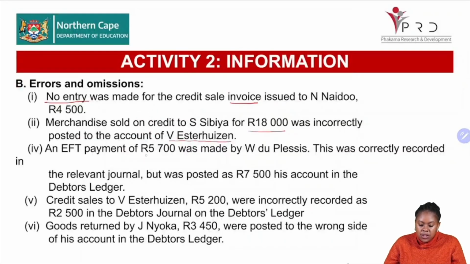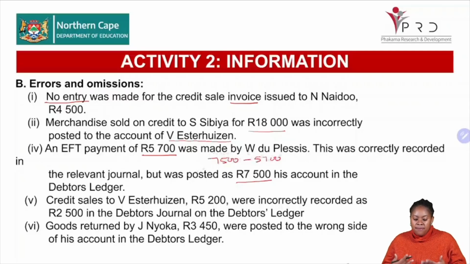It says an EFT payment of 5,700 was made by W. Duplessis. This was correctly recorded in the relevant journal, but was posted as 7,500 to his account in the debtors ledger. All right, so then what do we do over here? The payment was 5,700, but we posted it as 7,500. We find the difference between the two. We will say 7,500 subtract 5,700, and then it will give us the difference. And then what do we do with the difference? We have overstated the amount, right?